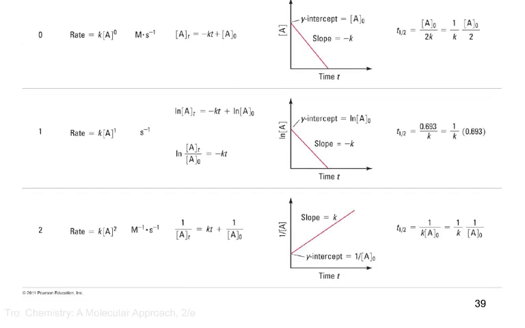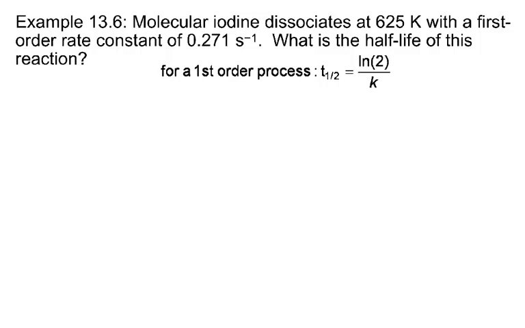Here's our rate law table again for reference, probably for our next question. Molecular iodine dissociates at 625 Kelvin with a first order rate constant of 0.271 per second. What is the half-life of this reaction?